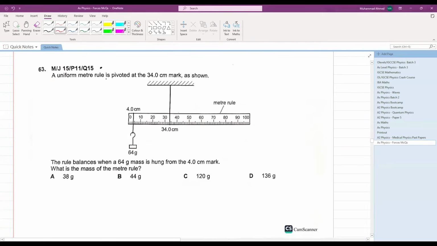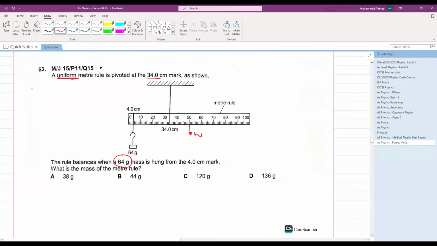Simple. Let's see this. A uniform meter rule is pivoted at the 34 centimeter mark as shown. Okay, so this is pivoted at the 34 centimeter mark. The rule balances when a 64-gram mass is hung from the 4 centimeter mark. Perfect. What is the mass of the meter rule? So this is a uniform meter rule. Its mass will be acting exactly in the middle at the 50 centimeter mark. Whenever you have anything that is uniform, its weight acts exactly in the middle. Okay. And this is a counterweight acting here, that is 64 grams.